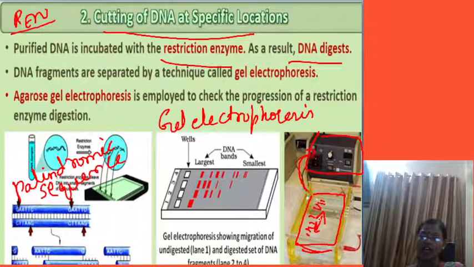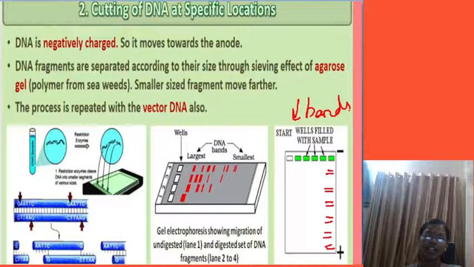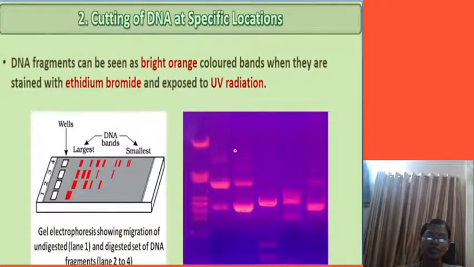So what happens here? It is going to produce the bands. Since DNA is a negatively charged particle, it will move to the positively charged electrode in the form of bands. Here they have shown the same. So it is separated in the agarose gel in the form of bands. Gel electrophoresis we will see. You can see the bands produced here.